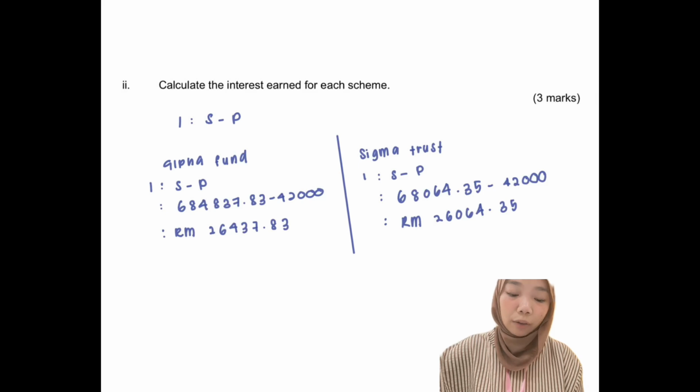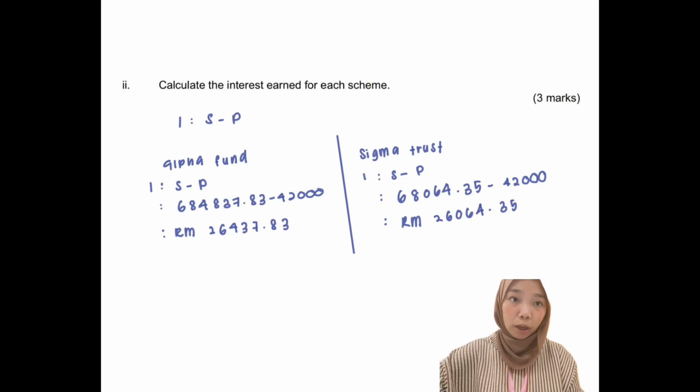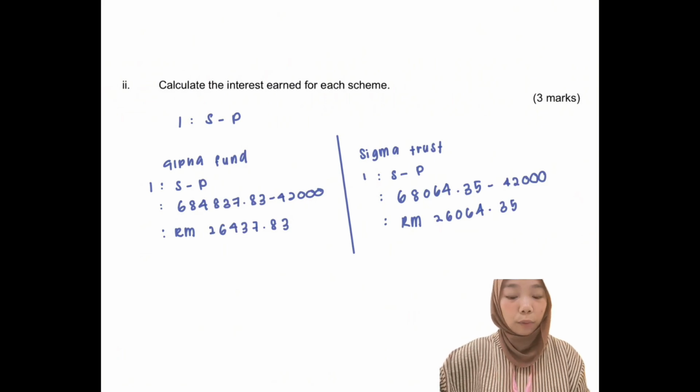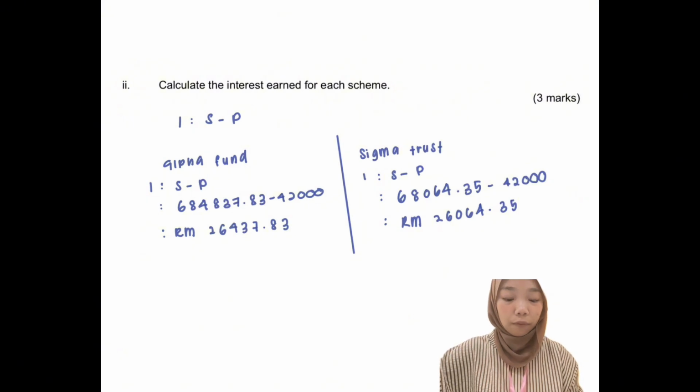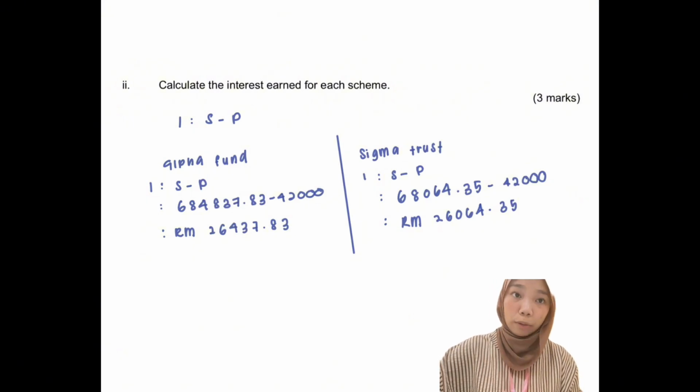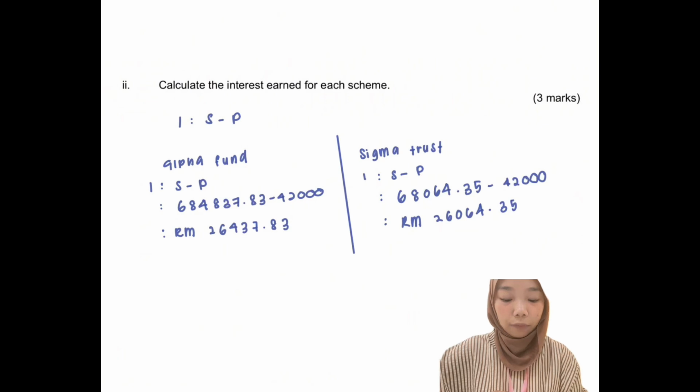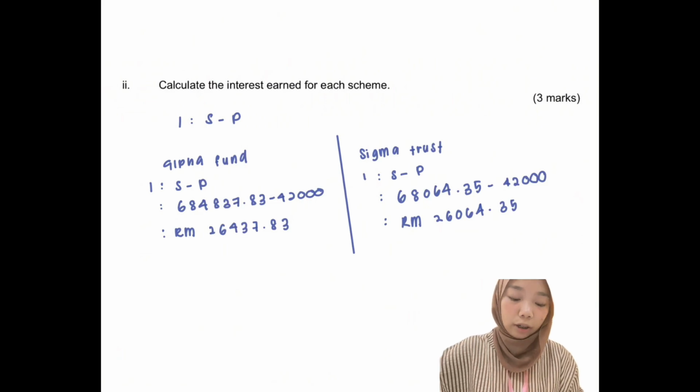Next, question number 2, calculate the interest earned for each scheme. So for this solution method, we will use the formula of I equal to S minus P, which is total amount minus principal. So first we have to separate both schemes, Alpha Fund and Sigma Trust, to find each interest earned. So for Alpha Fund, since we have all the information, we just need to substitute it into the formula. So we have 68,437 ringgit 83 cents minus 42,000 ringgit and equal to 26,437 ringgit 83 cents, and that is the total interest for Alpha Fund.